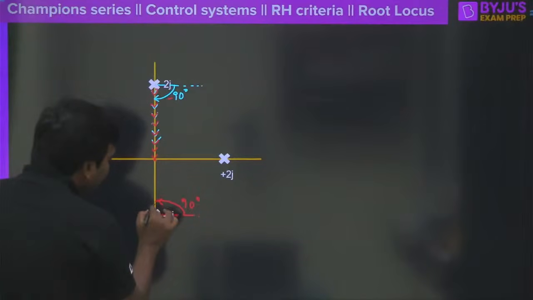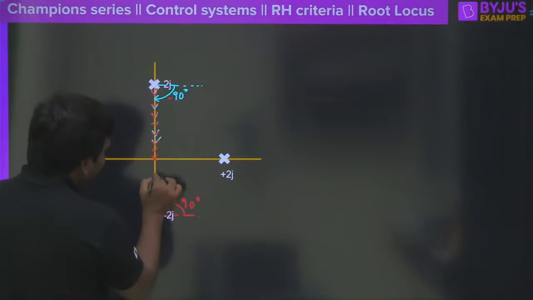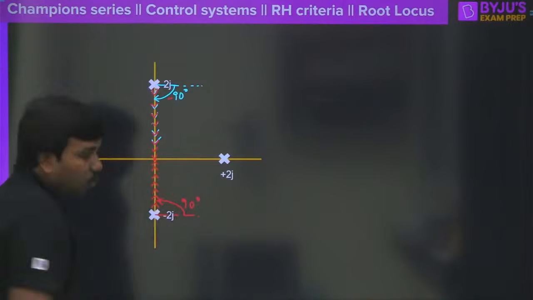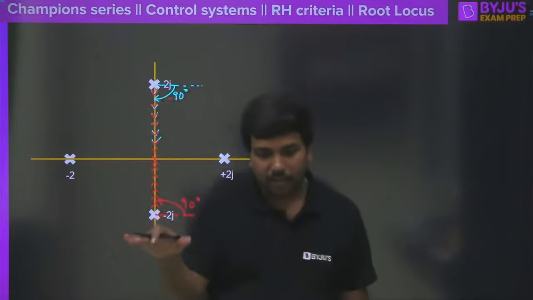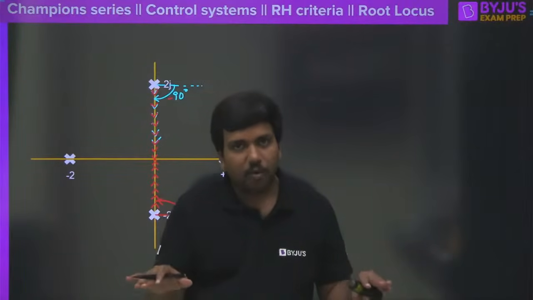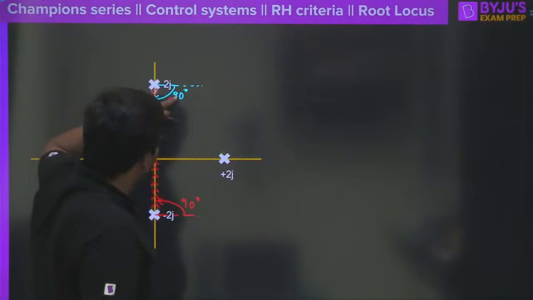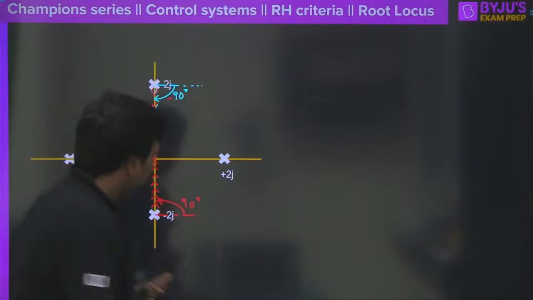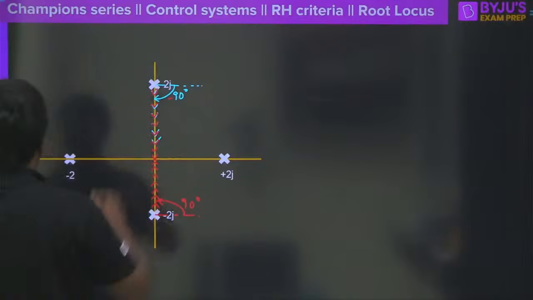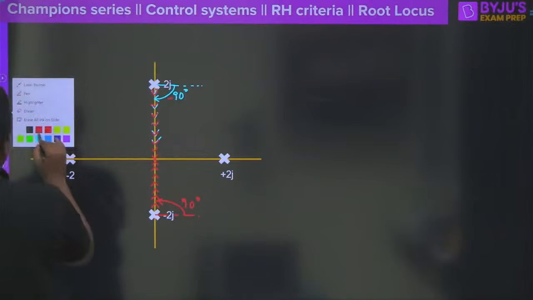So this root will travel in the upward direction with the same velocity, because we all know that the root locus is symmetrical about the real axis. When the root locus is symmetrical about the real axis, if the first angle of departure is minus 90, it will become plus 90. Clear? So it's going to come up, it's going to come down.